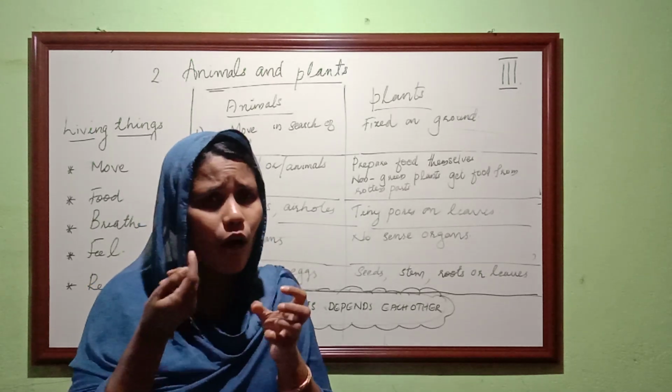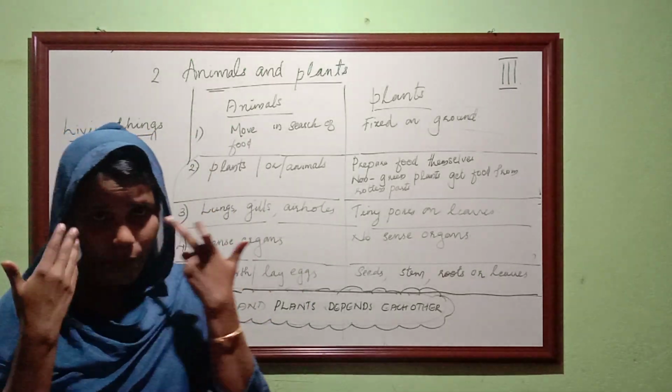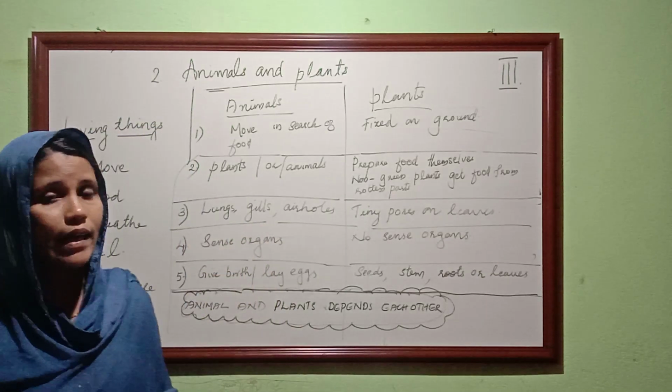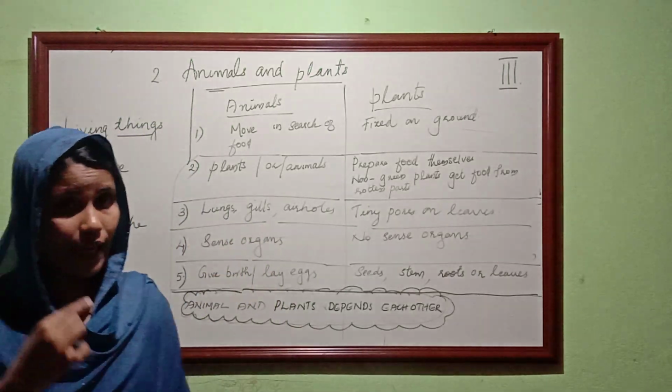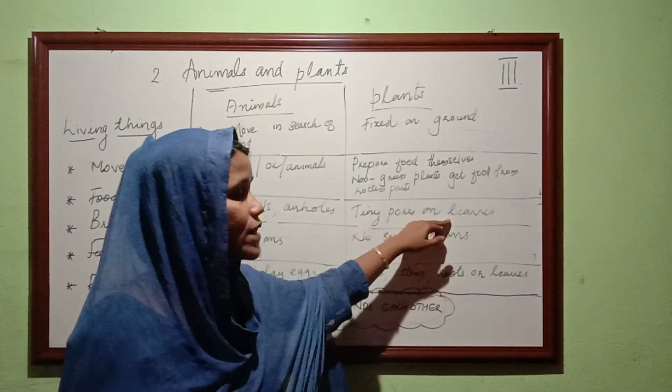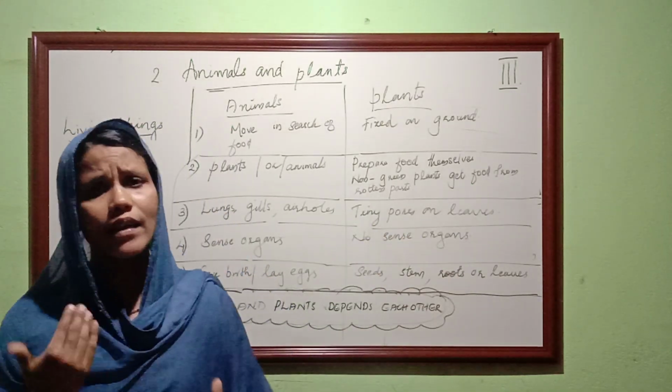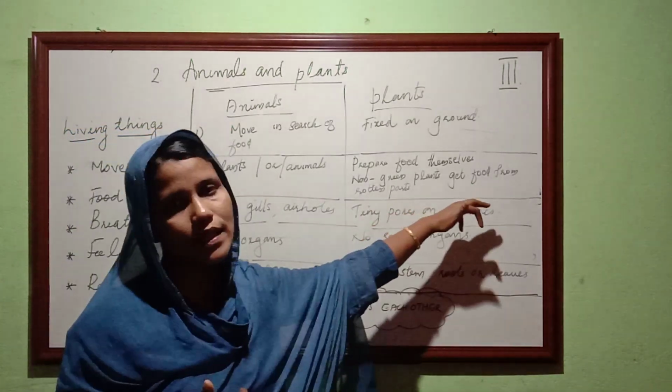Pores means tiny holes on the leaves that it is not possible to see with our naked eyes. They take the air inside through these tiny pores on the leaves.